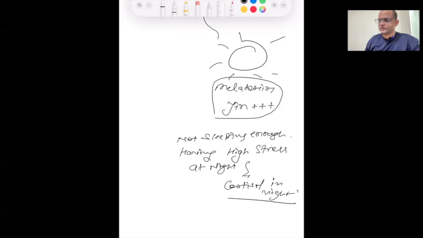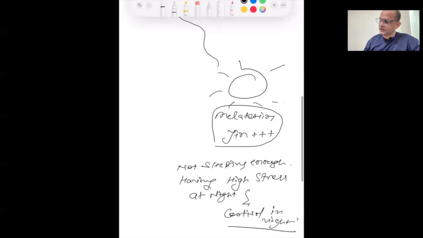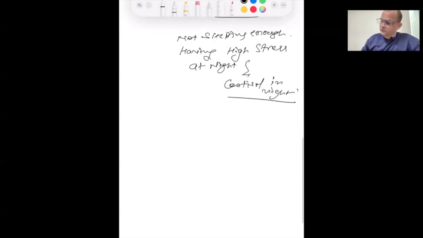Definitely, if the cortisol is very, very high, then again melatonin will decrease, yin will decrease. The person will be suffering with yin deficiency because you are stressful. If we are stressful, then cortisol will be higher.